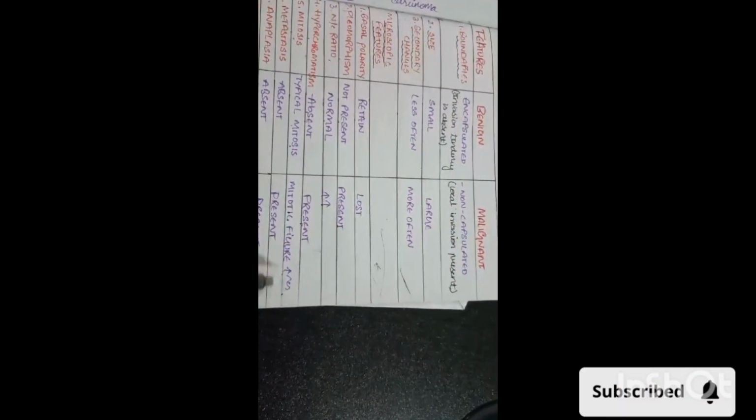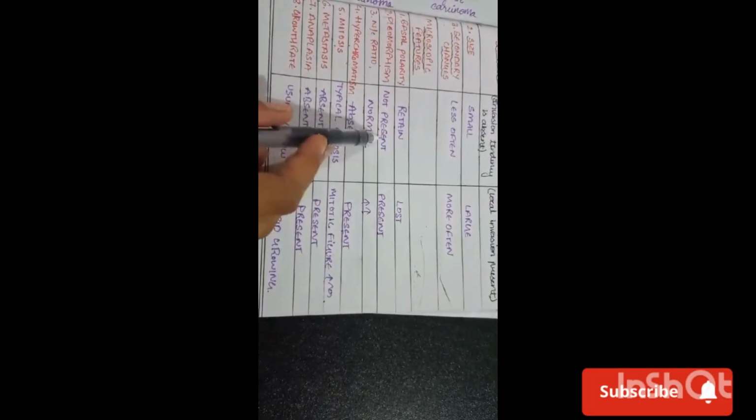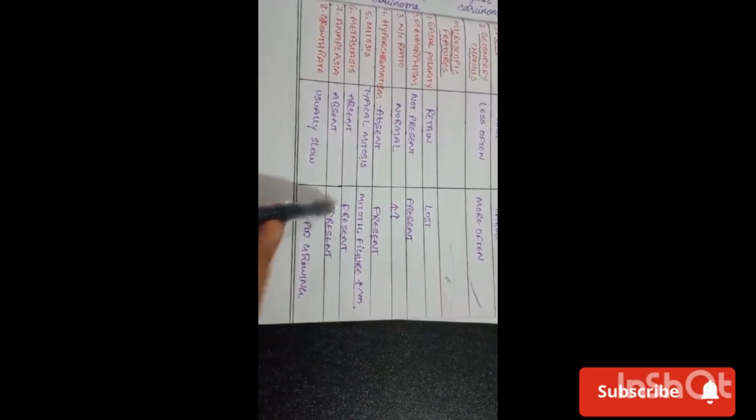Coming to mitosis, in benign it is typical mitosis, mitosis being nothing but division, but in malignant cells the mitotic figures will be increased, that is, we can see atypical mitosis. Metastasis: in benign, metastasis is absent, in malignant it is present. Metastasis is nothing but the spreading type of cells, mainly seen in malignant cells.